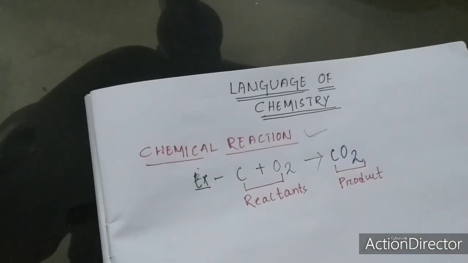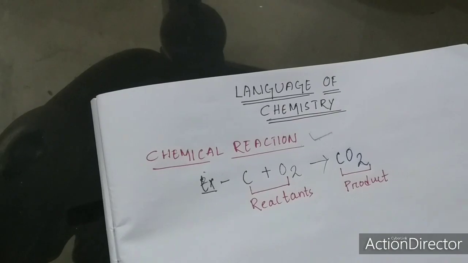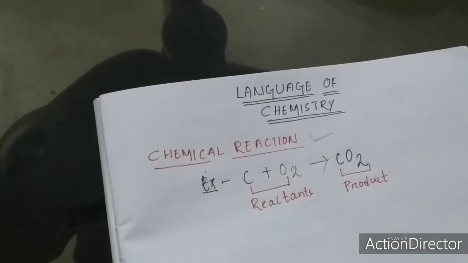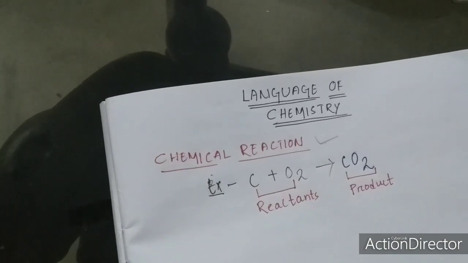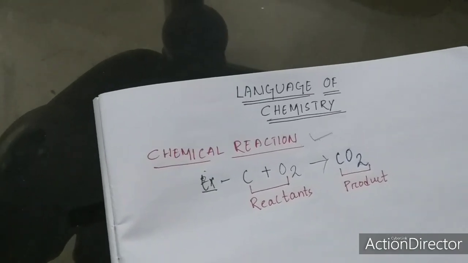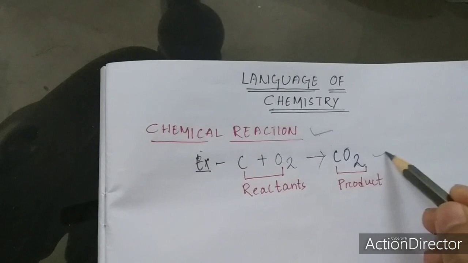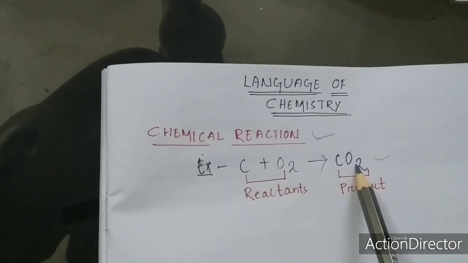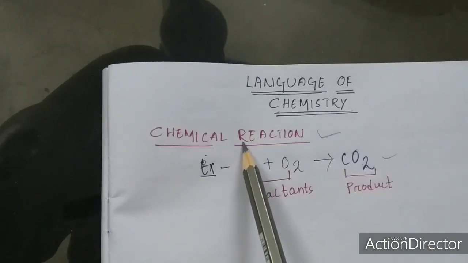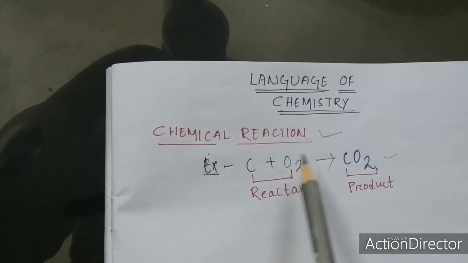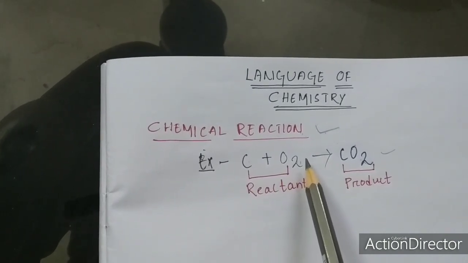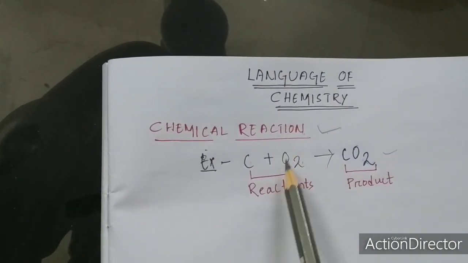Got it? In any chemical reaction, there may be two reactants or more than two reactants, and there may be one product or more than one product. Here we got two reactants and one product. Again I am repeating, a chemical reaction is nothing but a chemical change which may occur by the union of elements or compounds.